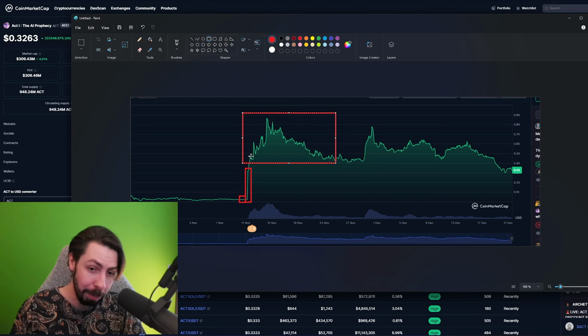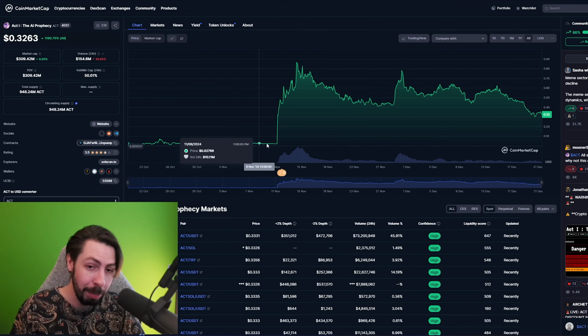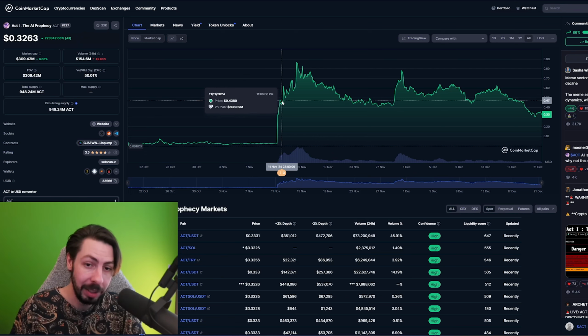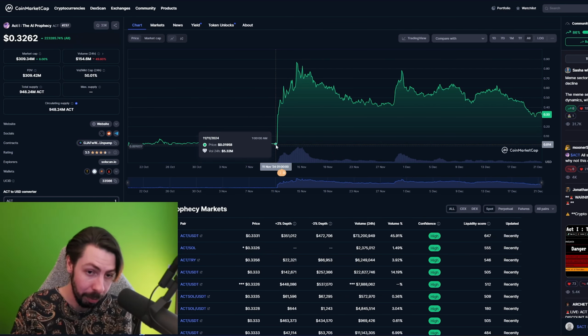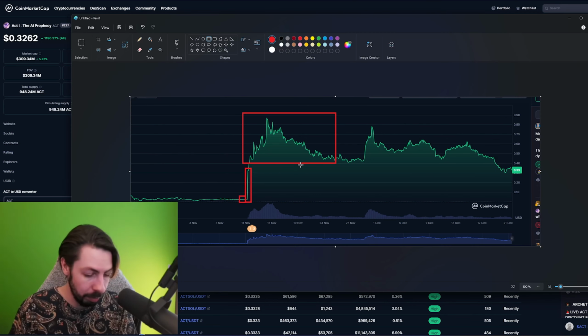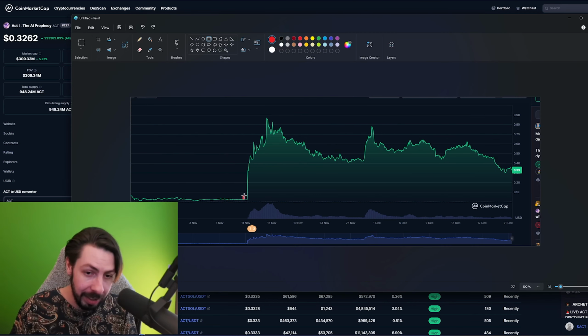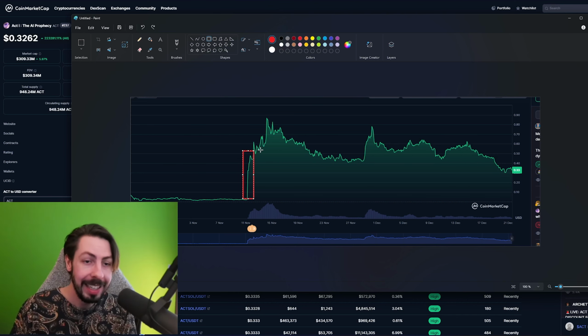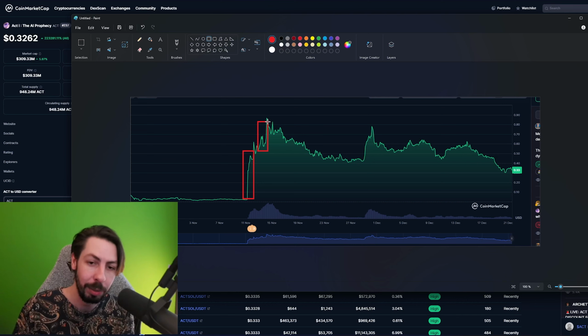Every single guy that bought from here up to here is now basically where they were when they bought, or at a loss. Most people up here, the reason why they have not made any money, if you look from here to here is like a 30x. No, that's even more. 40x, yeah. I need to make this more clear to you guys. Everyone that bought down here and is now up here, they have made a 40x. And the 99% of people that bought all the way up here, this is just a 2x, not even a 2x. People are not going to sell from a simple 2x or 50% gains.